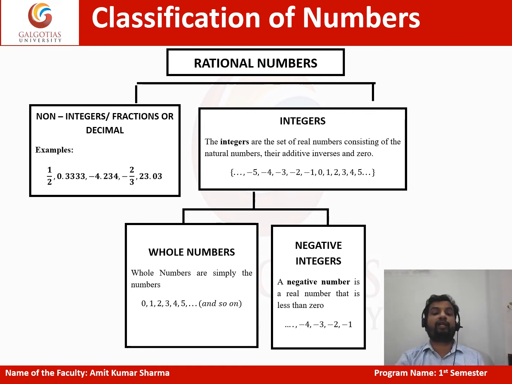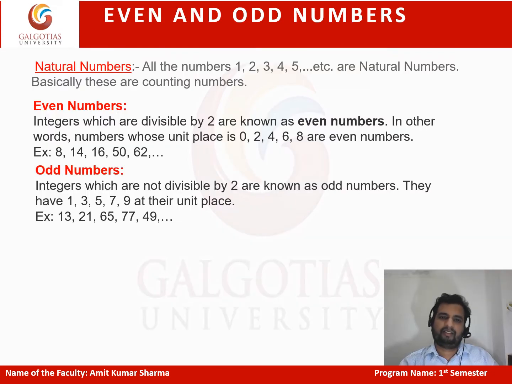Whole numbers start with 0, right? 0 and positive integers, these all are called whole numbers. What are natural numbers? Natural numbers, you can say counting numbers, which we use for counting. Natural numbers start with 1, and 1, 2, 3, 4, and so on and so forth. These all are called natural numbers.